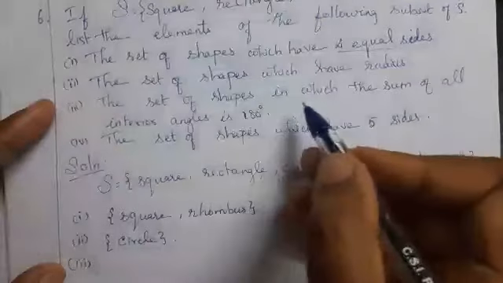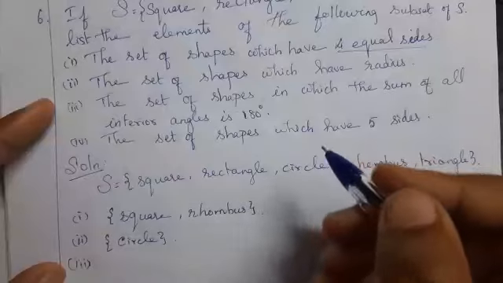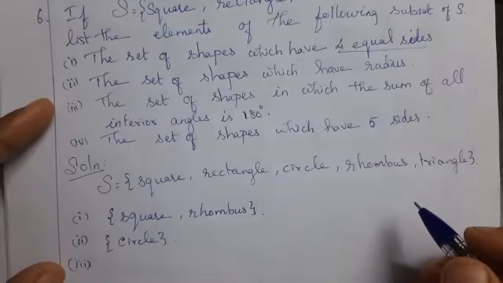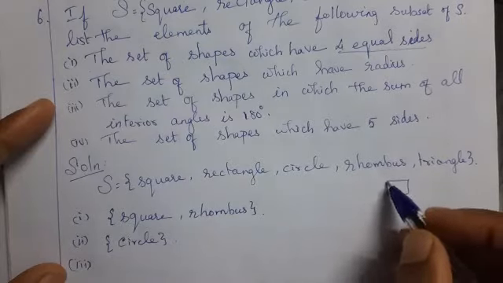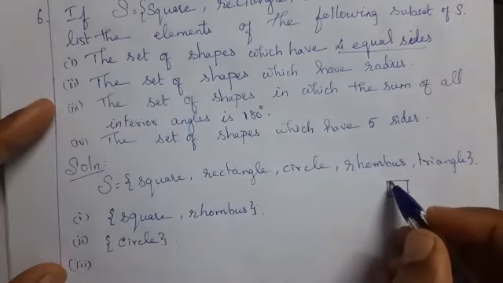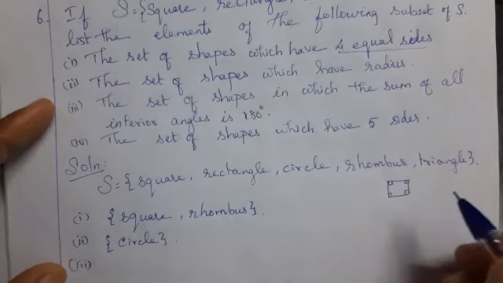The set of shapes in which the sum of all interior angles is 180 degrees. What is the meaning of interior angle? For a square, you have 4 vertices. The interior angles are 90 degrees, 90 degrees, plus 90, plus 90.